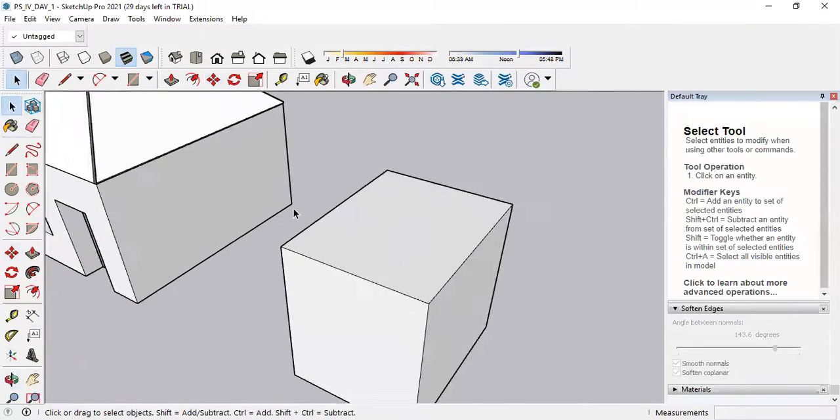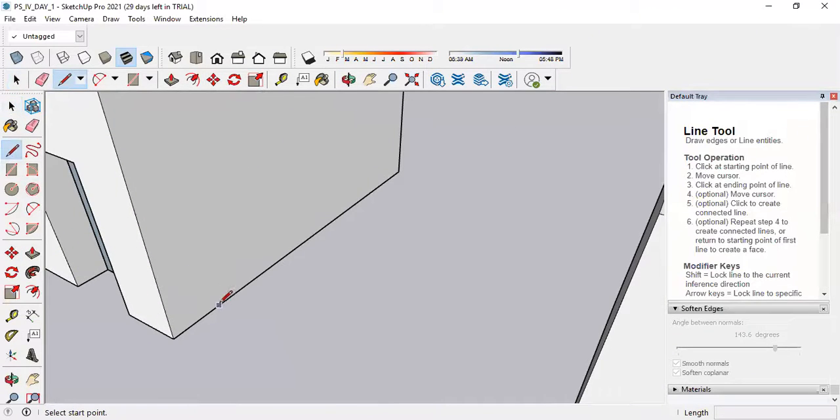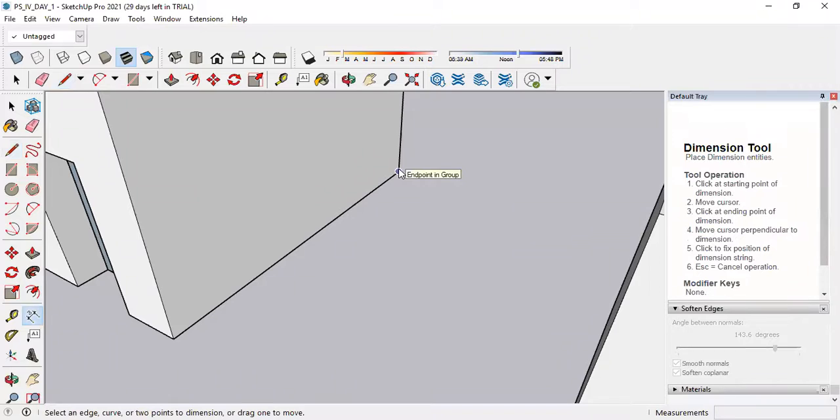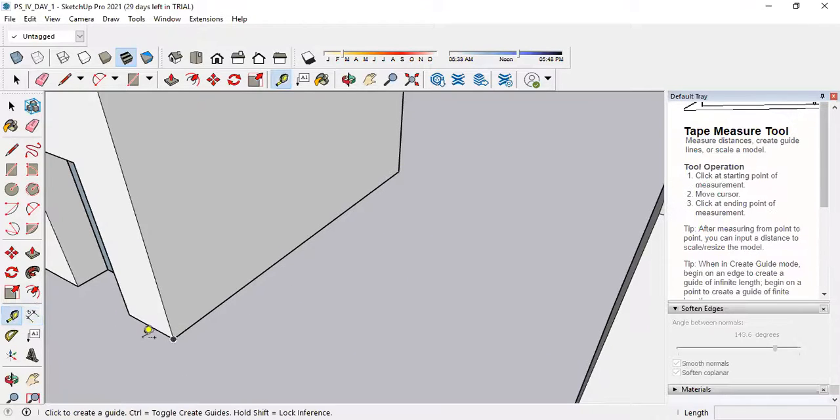One more way of drawing the staircase is, select this, then draw one line, or better, select the dimension in mm, draw a dimension or measure the dimensions. Okay, just a moment. Okay, I have made a point at 3.25 meter.